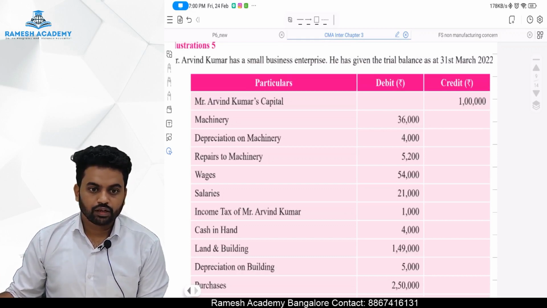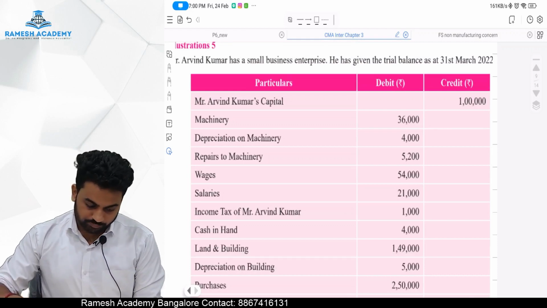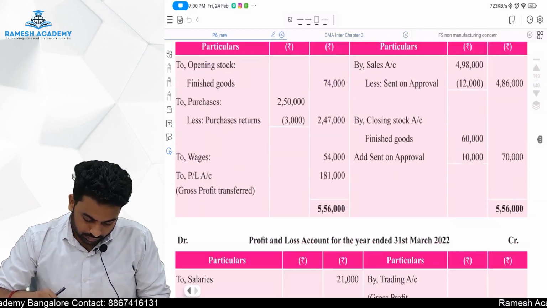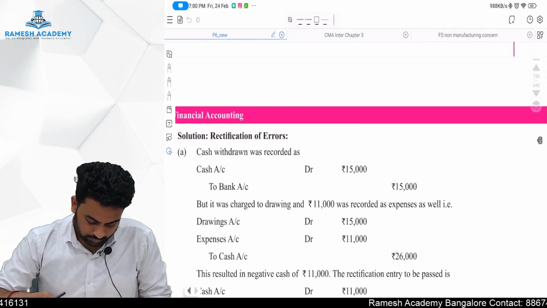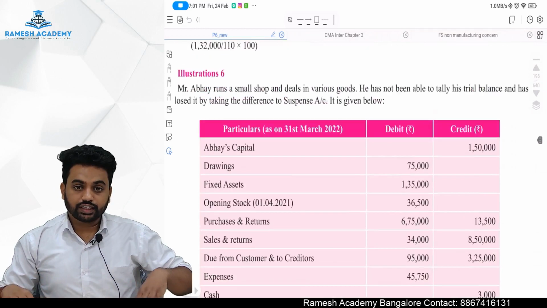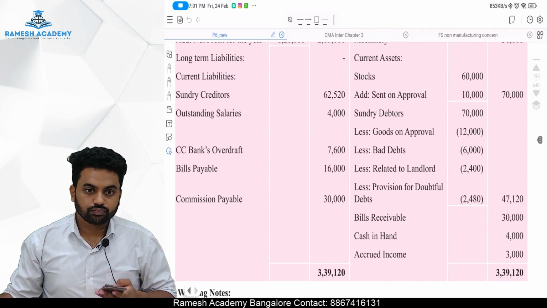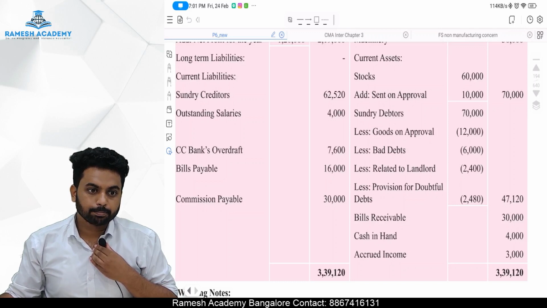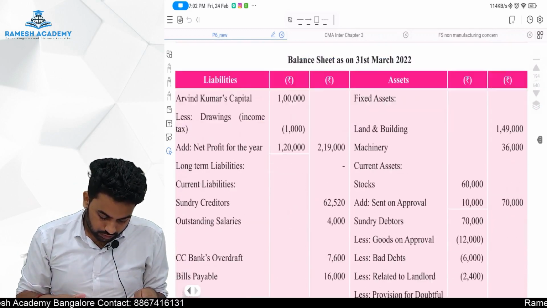Fine. We'll start now. We'll continue. So illustration number 5 is done. Now moving further, they have given illustration number 6. Give me a second. Which are we doing now?